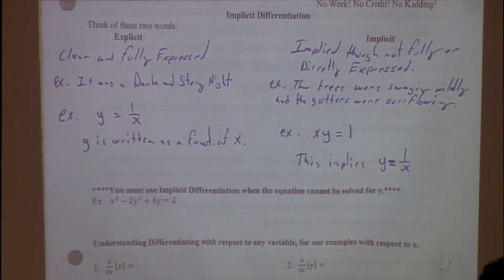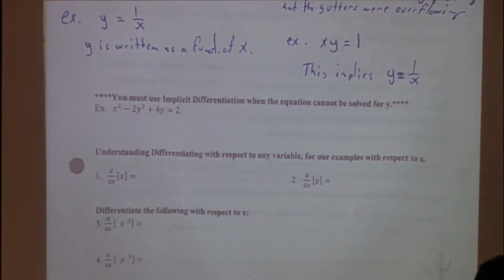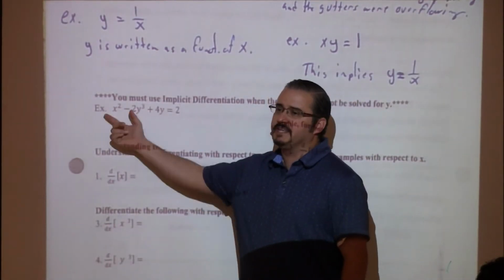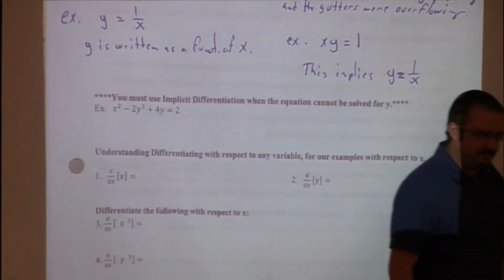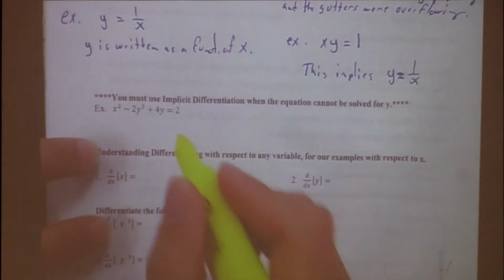And they're kind of easy to identify. You can pretty much just look at this one right here, and you see that it has x's and y's all jumbled up together. Do you think that would be easy to make y equals? Could we make a y equals if we wanted to? Yes, but would it be easy? No, okay? So that's an example of a problem where, if they ask me to get its derivative, I'm going to have to use a method called implicit. If that makes any sense.